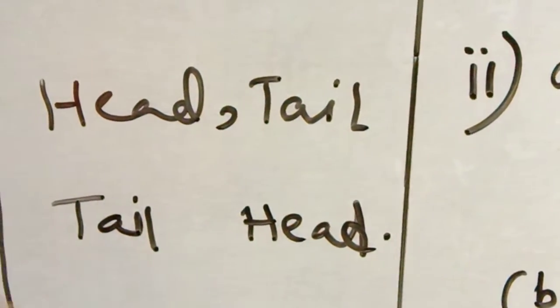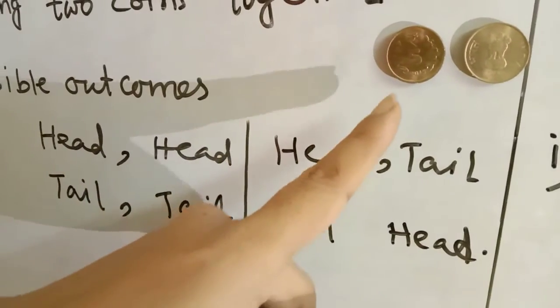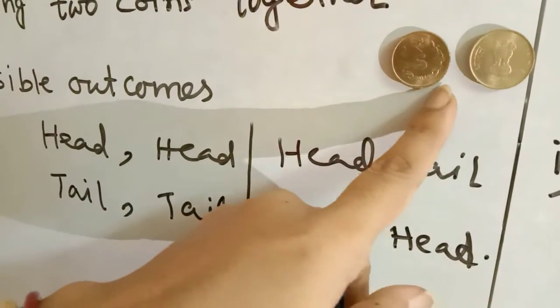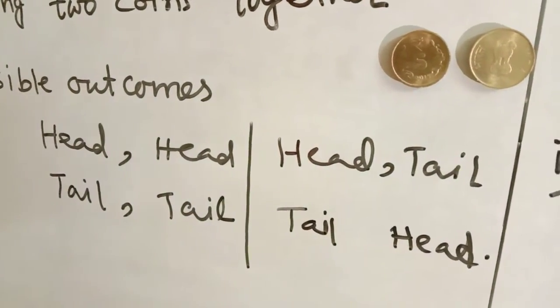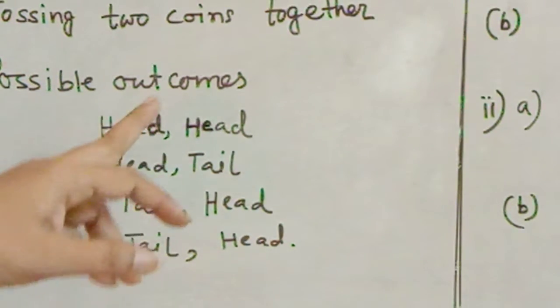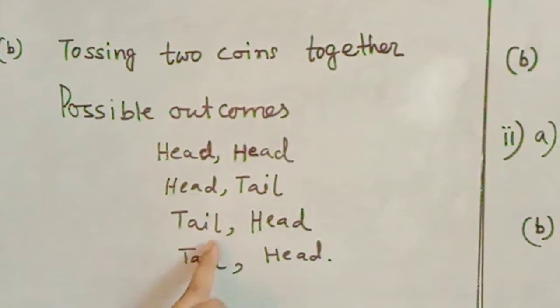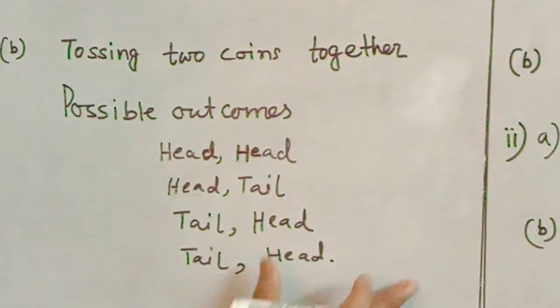So these are the 4 possibilities which we can find when 2 coins are simultaneously tossed. Understood? So what we have said, that when we are tossing 2 coins together, possible outcomes are head tail, tail head, tail tail.